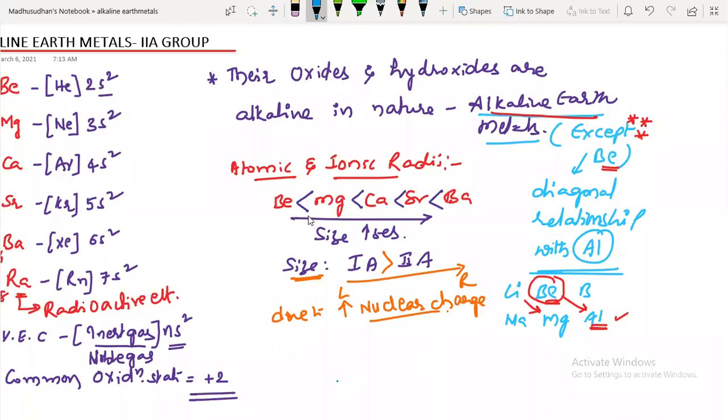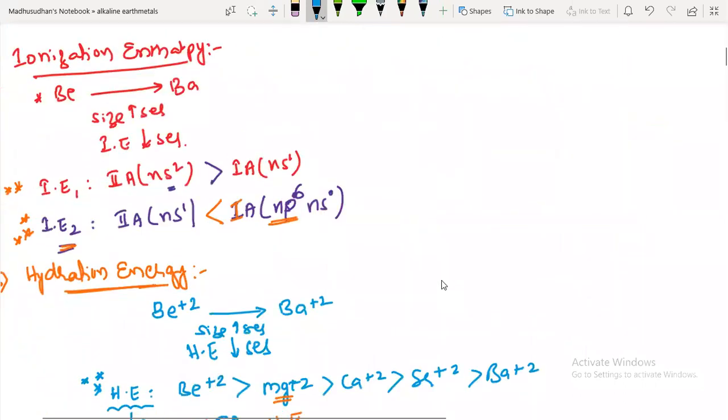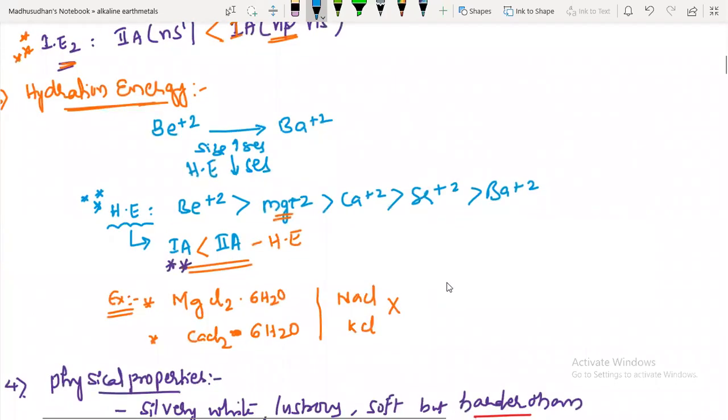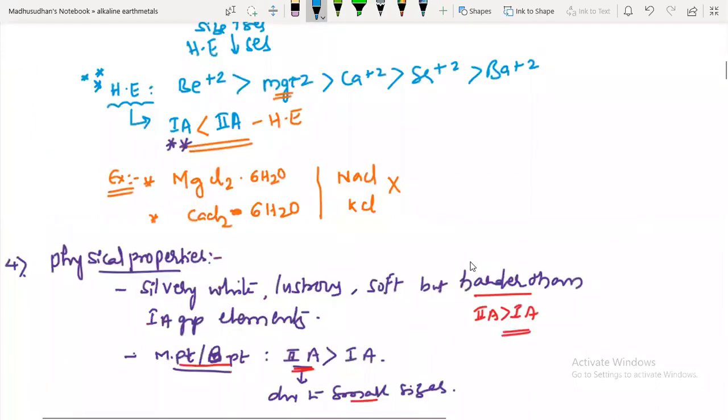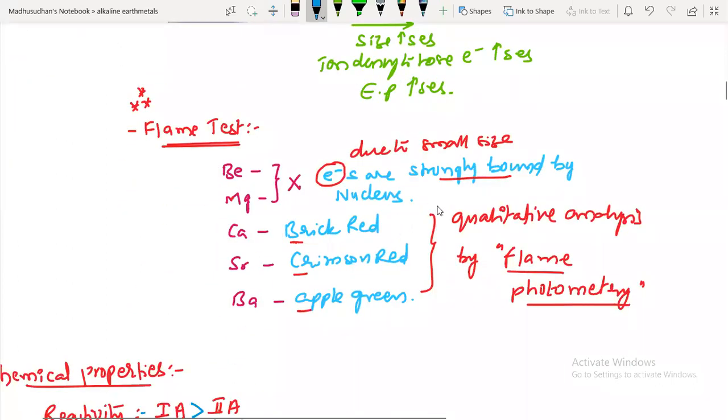And their oxides and hydroxides. Atomic radius increases. Next, ionization enthalpies, comparison with the first group always. Hydration energy is more for beryllium compared to barium. And their physical properties here, and the flame test, they have characteristic colors.